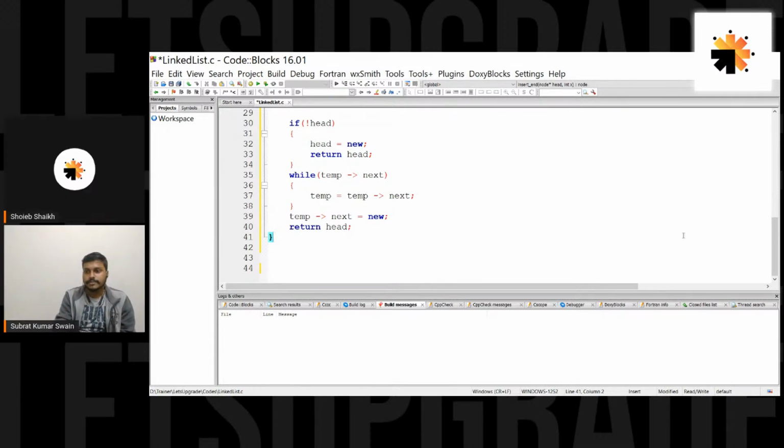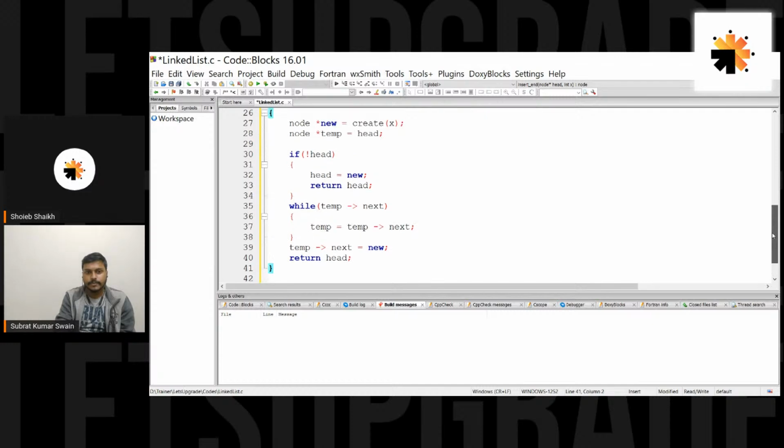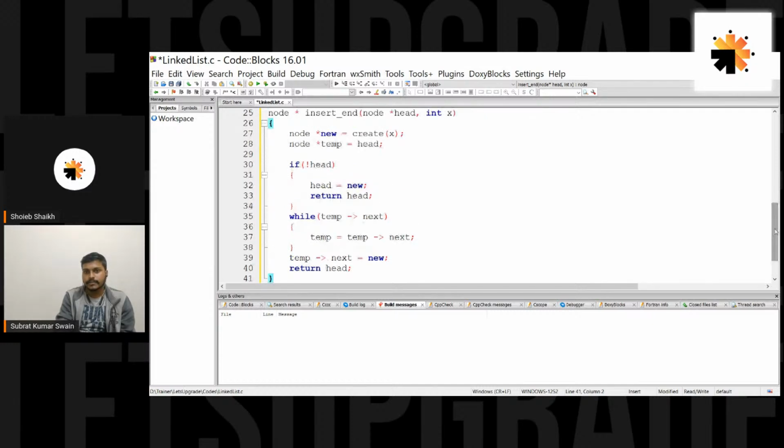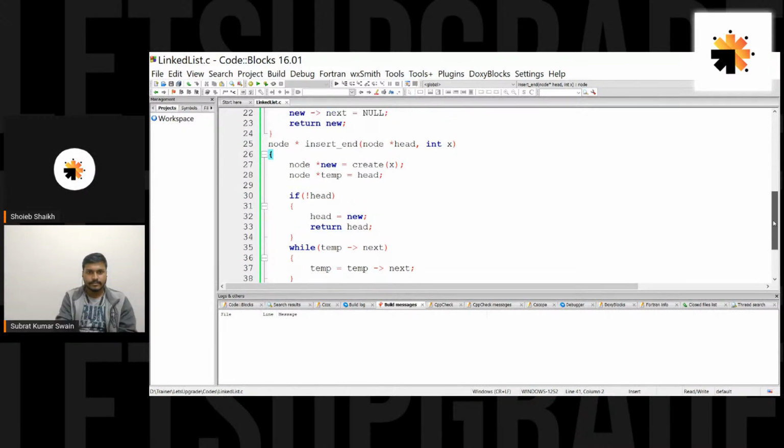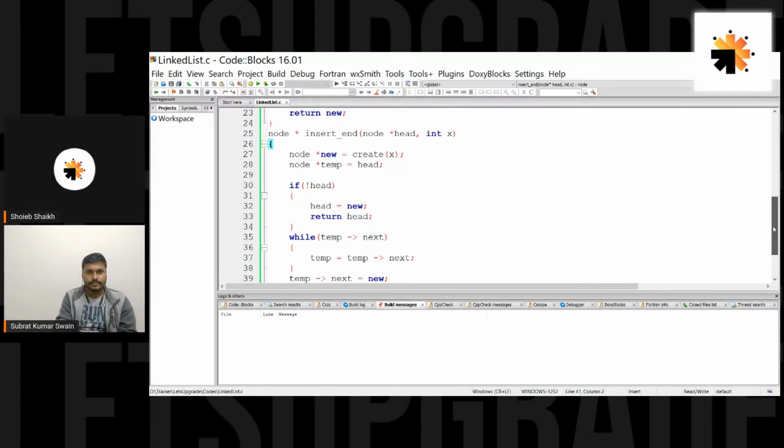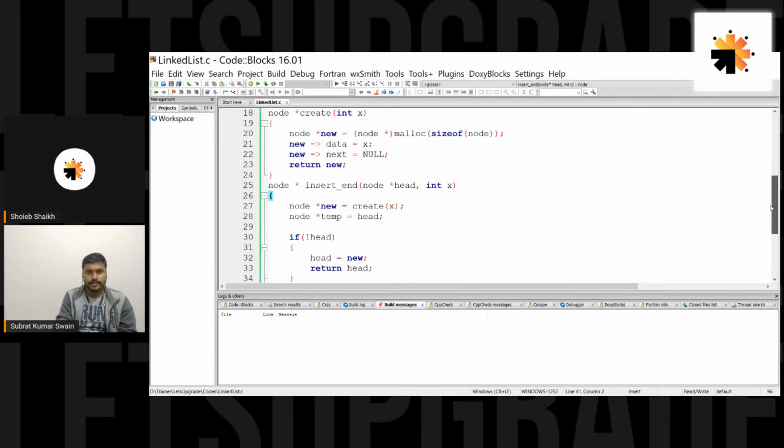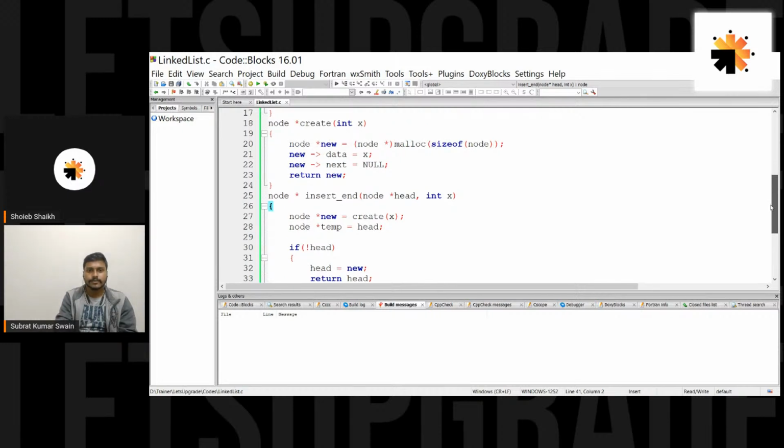This is the insert operation, insert at end, guys. I hope this is clear to you. Have a good look at this logic of insert end. There are certain scenarios here through which you would basically understand. So there are two things basically: create, which would just create and return, and then we have this insert end.